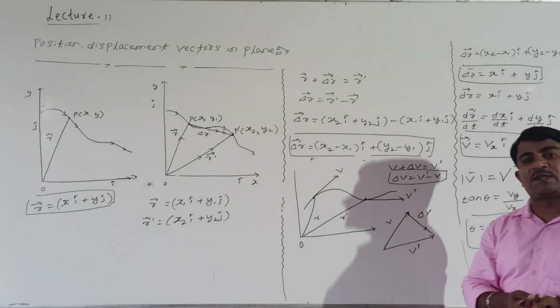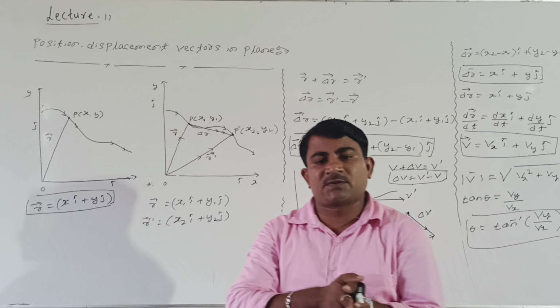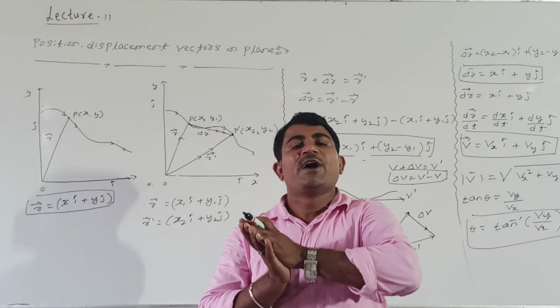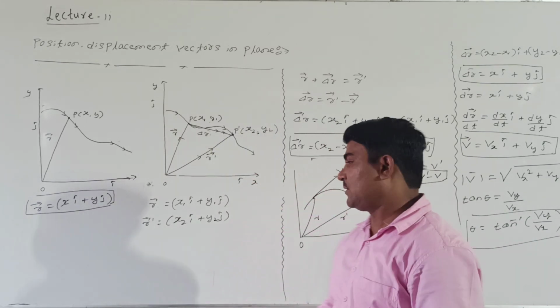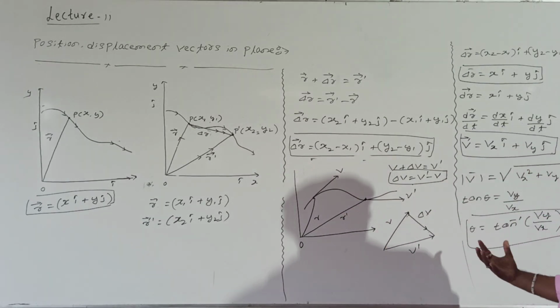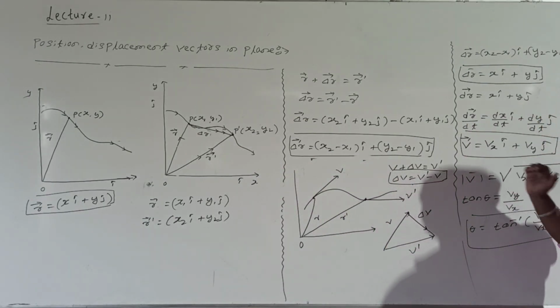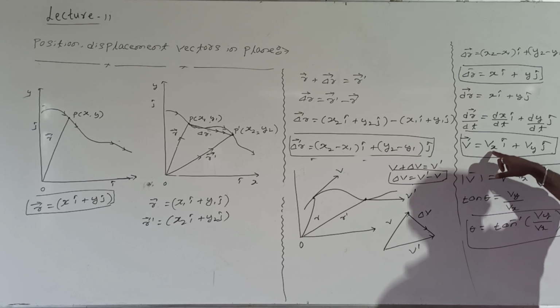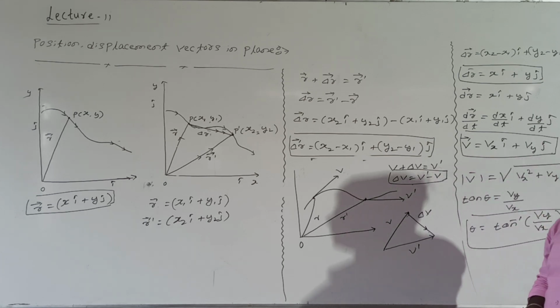In the earlier case, what have you seen? How the velocity can be resolved into two components and how the change in velocity can be represented by using these methods. What are we getting? The velocity of the body in the given plane. How is it? V is equal to Vx i cap plus Vy j cap.